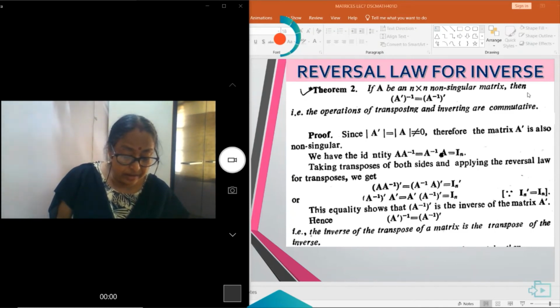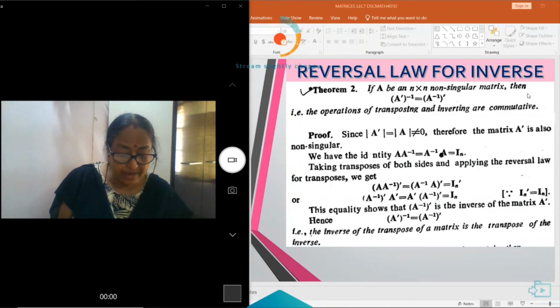Now, A into A inverse is equal to A inverse into A, equal to IN, because A has an inverse. Taking transpose on both sides, (A inverse) dash into A dash is equal to A dash into (A inverse) dash, and that is equal to IN dash. And similarly, (A inverse) dash into A dash is equal to A dash into (A inverse) dash, which is equal to IN.